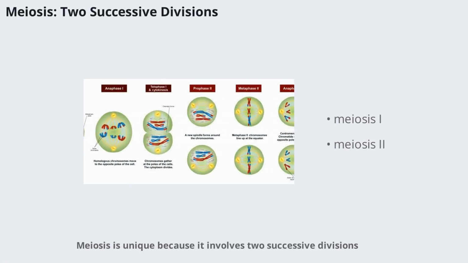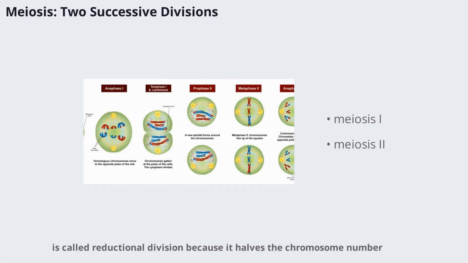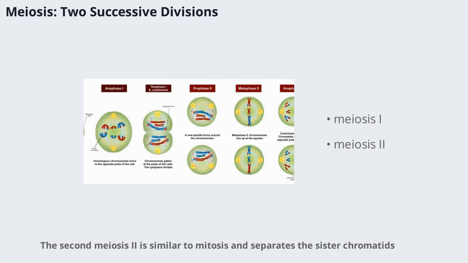Meiosis is unique because it involves two successive divisions, meiosis I and meiosis II. The first division, meiosis I, is called reductional division because it halves the chromosome number. The second, meiosis II, is similar to mitosis and separates the sister chromatids. Together, these divisions produce 4 haploid cells from one diploid parent cell, each with a unique combination of genetic material.